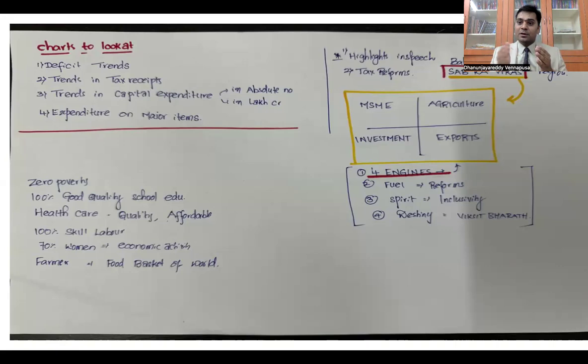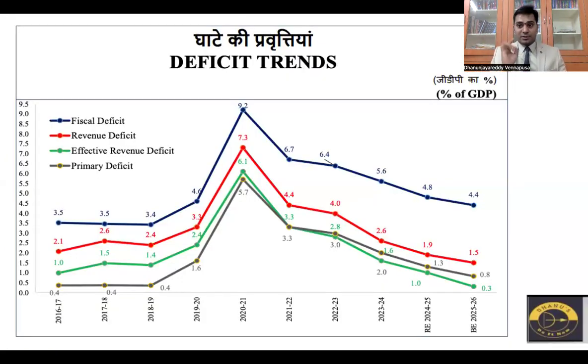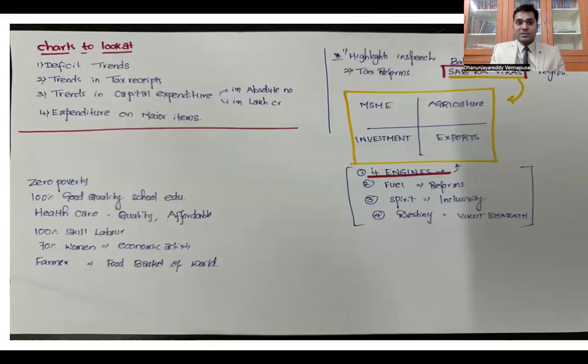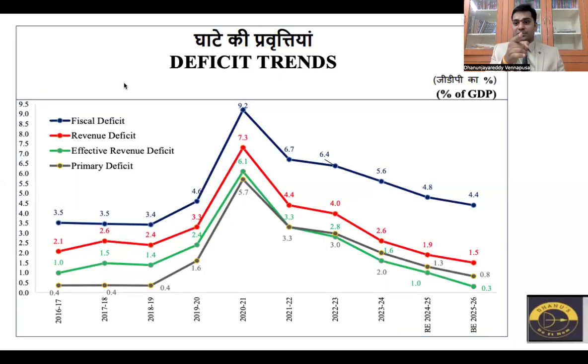The rest of the things are how we are coming, how we are spending. So if you look at the deficit trends, this is what I said. The first thing that I said to look at in the charts is deficit trends. This is the deficit trend that you have to look at. So this is as a percentage of GDP, ladies and gentlemen. I already said the GDP of the country nominally is somewhere around 356 lakh crores for this year.